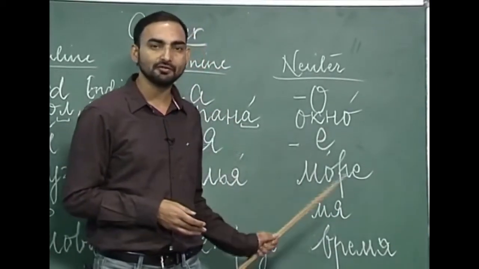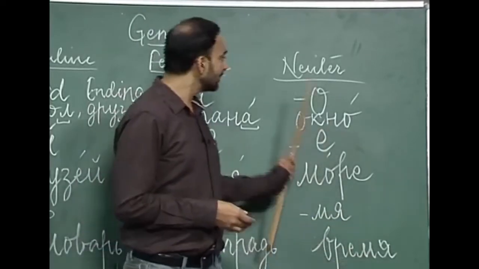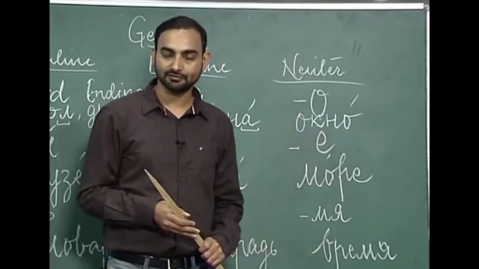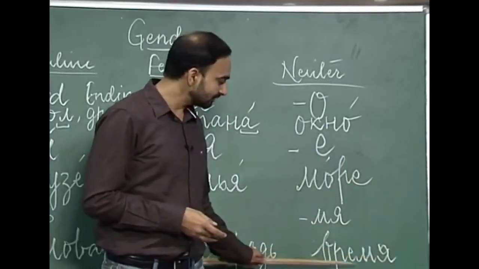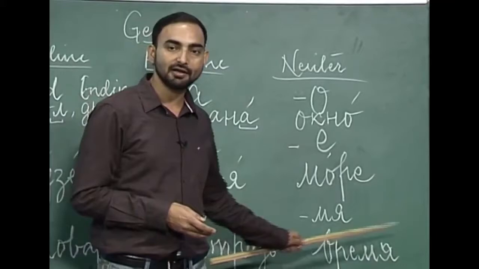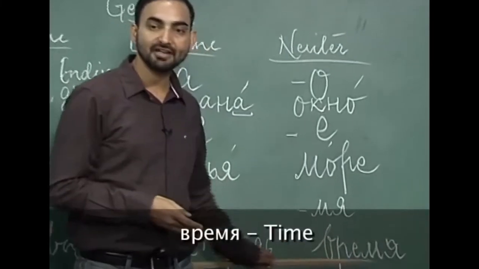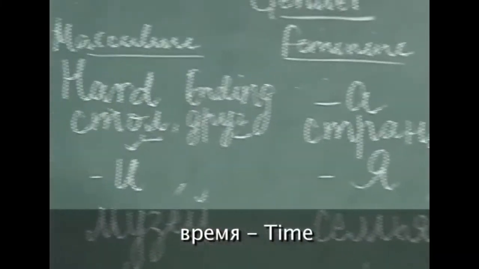There are only a few words with the -мя ending. -мя ending nouns are neuter gender nouns. Let us revise. The word I have written here is время. Время is time.